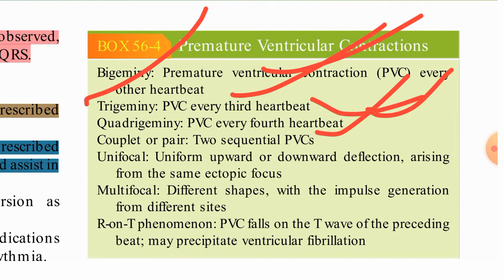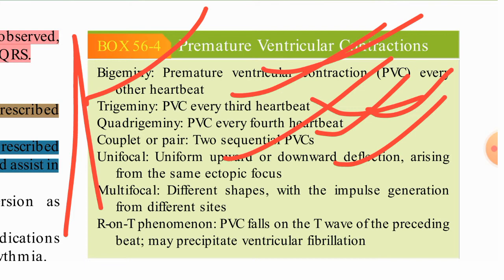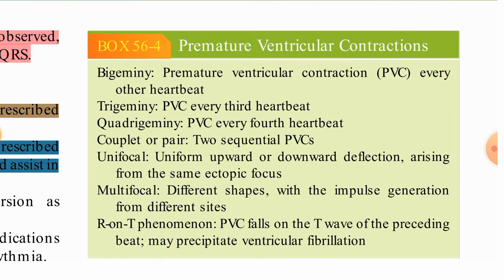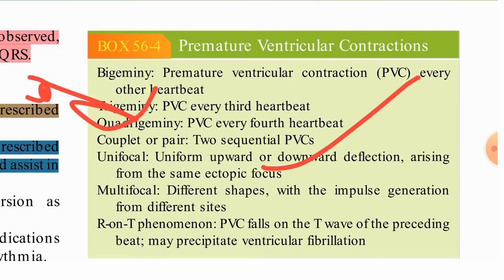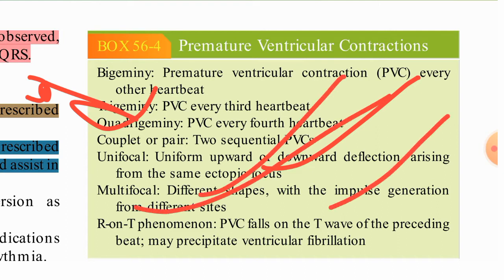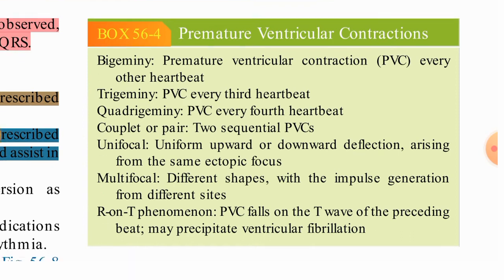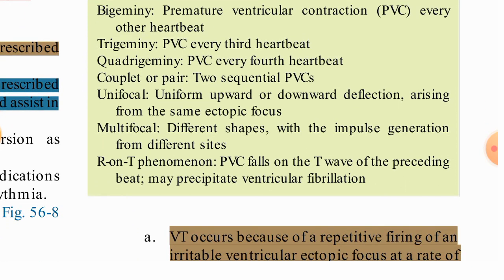Okay, unifocal, uniform upward or downward deflection. So it can be upward or it can be downward deflection arising from the same ectopic focus. So from the same site only it is coming. Okay, multifocal means different shapes can be there with the impulse generated from different sites. So in unifocal the impulse is coming from one site only, and in multifocal the impulse can come from here, from here, from here. So that is why multifocal can occur.